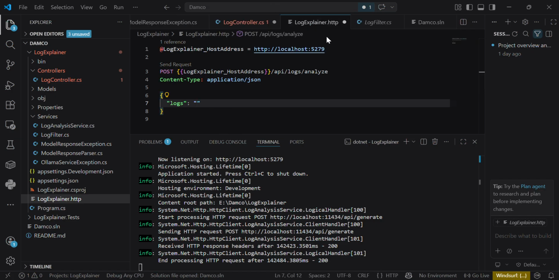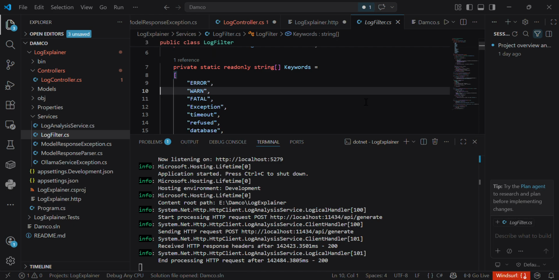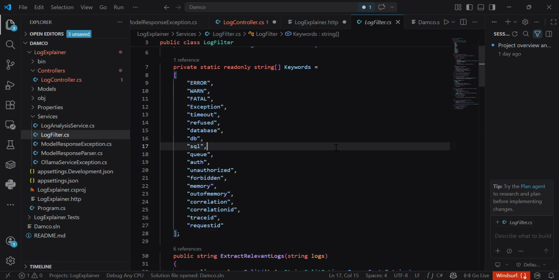So this project is an ASP.NET Core Web API called LogExplainer. The goal is to accept raw application logs and filter the useful parts. So we do have a log filter. Using that log filter, we will filter the useful parts. Here we do have some keywords.